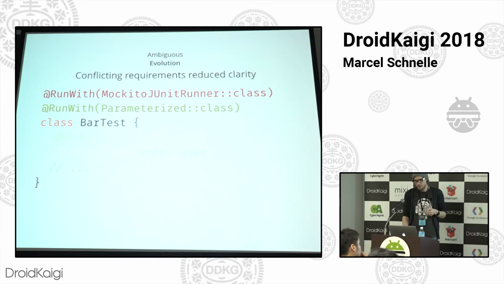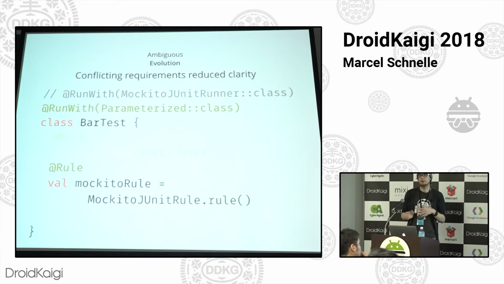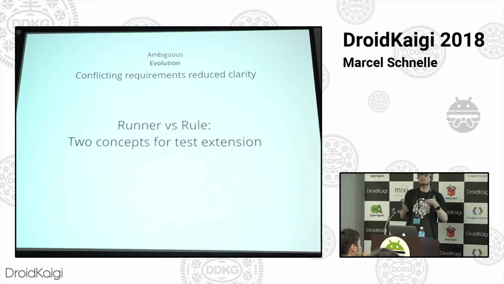So the folks at Mockito were nice enough to provide another mechanism. And in fact, in JUnit 4.6, there was a new concept introduced, which is this Rule annotation, which is another way to extend test functionality so that it doesn't clash with the runners that we all used to use before that. So this is fine. You can use it like this. But now you've got like two concepts for extending tests, like rules and runners and who gets precedence. Like, it's a bit confusing. You can use it, of course, but we can do better.